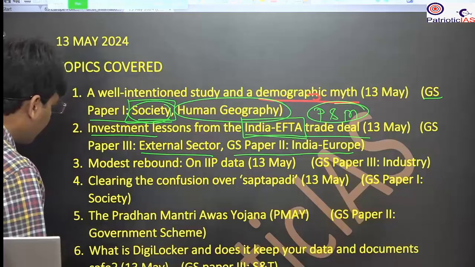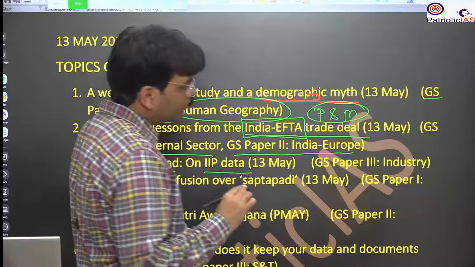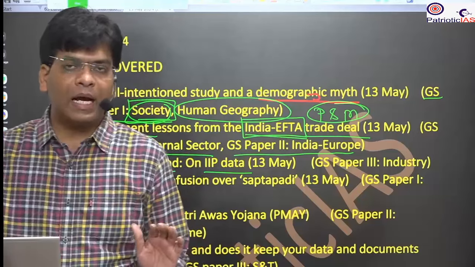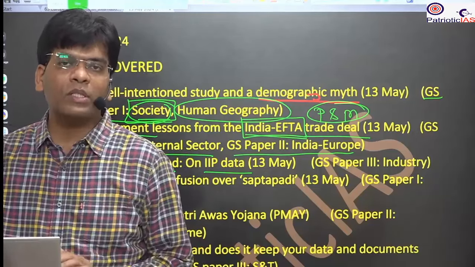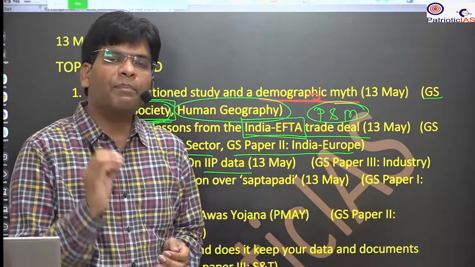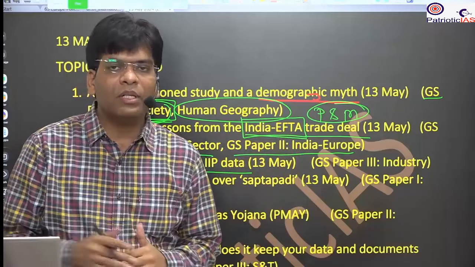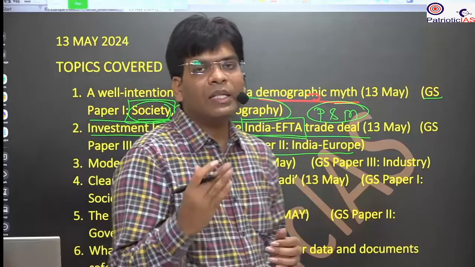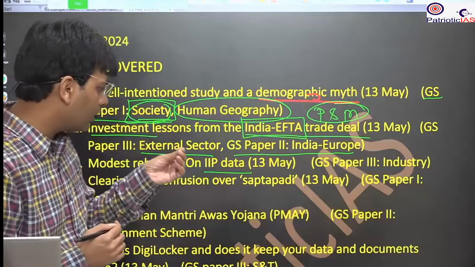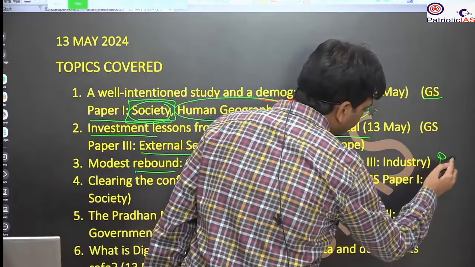Then we will study the modest rebound. It is on the IIP data. Here we will discuss the index of industrial production and the core sector, the index of the core sector that accounts for 40% of the industrial production in India, and the basics about which one is the highest contributor and which one is the lowest. For example, refinery products have the highest contribution to the overall industrial production as well as the core sector. So we will study it from the prelims perspective.